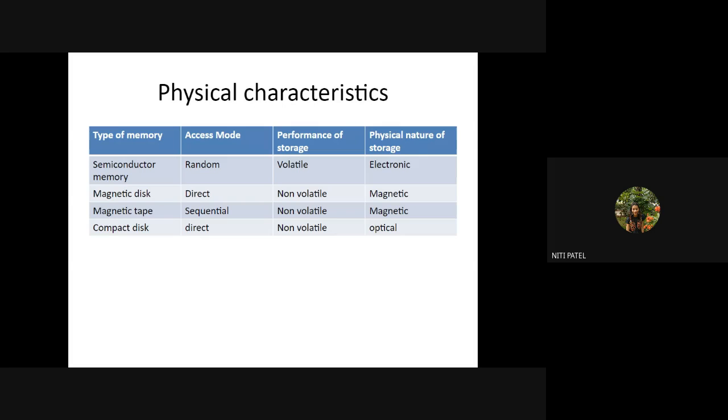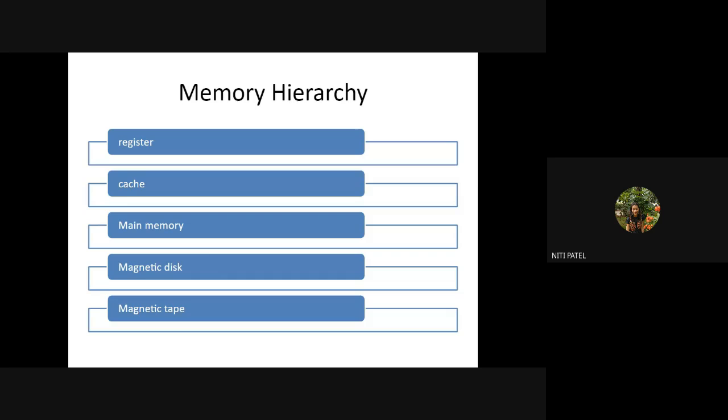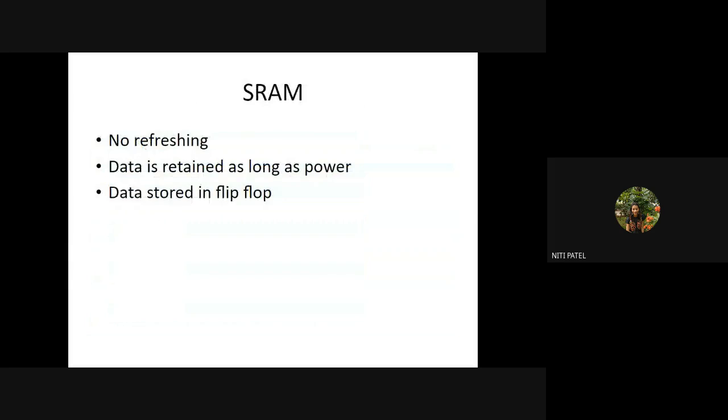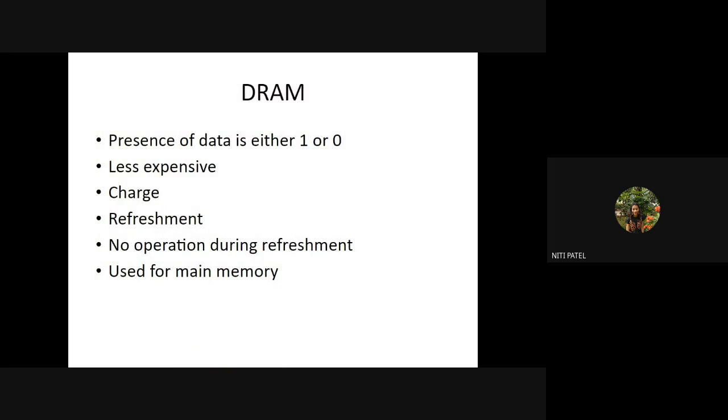Then we have seen what is data transfer rate, how much data is transferred between the two systems, which we calculate in the form of bits per second. Then we have seen the hierarchy of memory. If we go from lower memory size to higher memory size, it is register, cache, main memory, magnetic disk, magnetic tape, or we can replace disk and tape and directly write secondary memory also. Understood? Clear? Yes, ma'am.